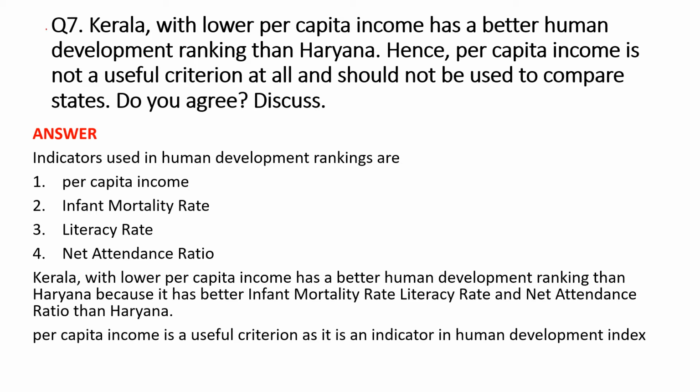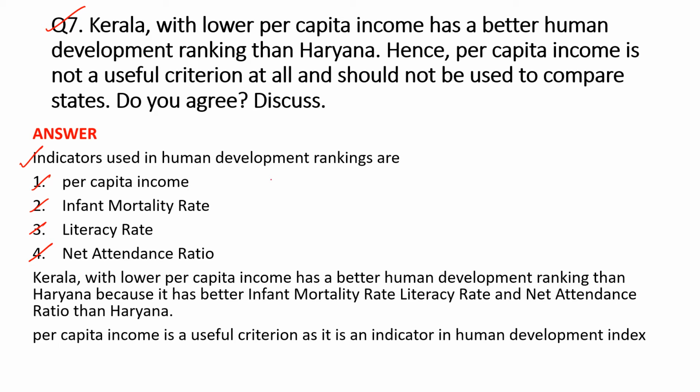Question number 7. Kerala with low per capita income has a better human development ranking than Haryana. Hence, per capita income is not a useful criterion at all and should not be used to compare states. Do you agree? Discuss. The answer is: indicators used in human development rankings are per capita income, infant mortality rate, literacy rate, net attendance ratio. All of these are commonly under three headings.